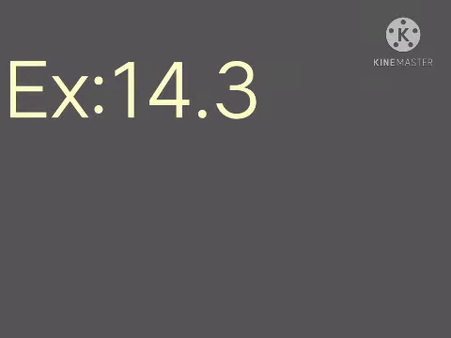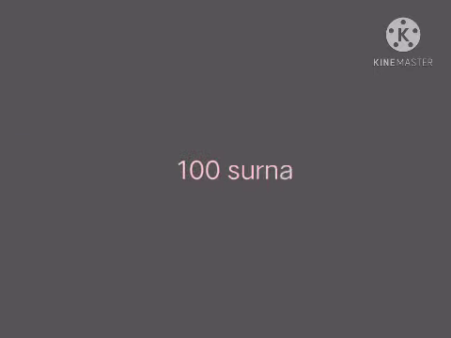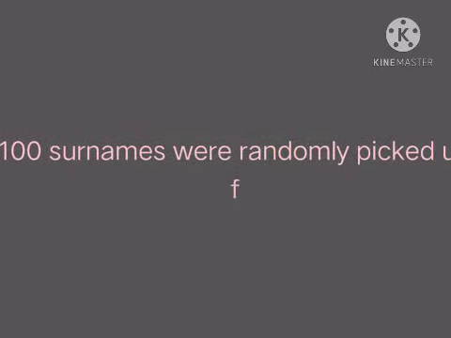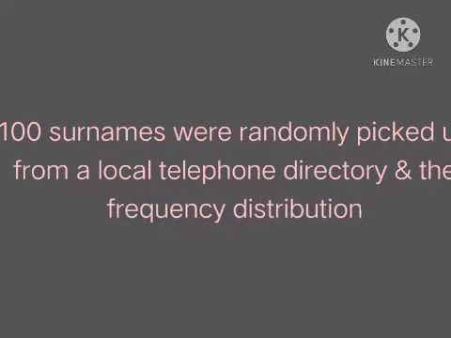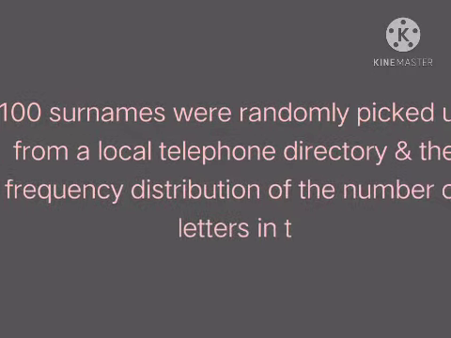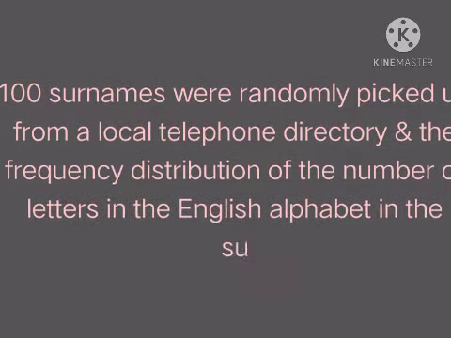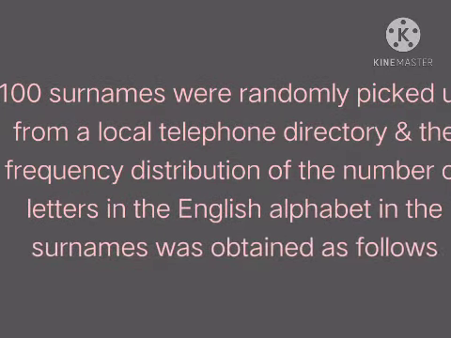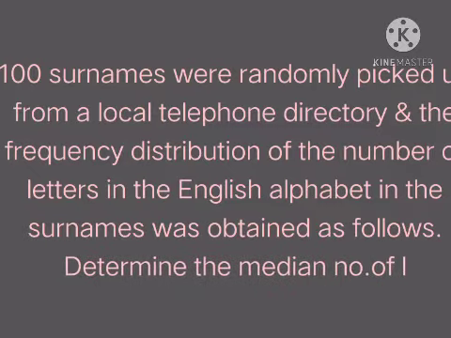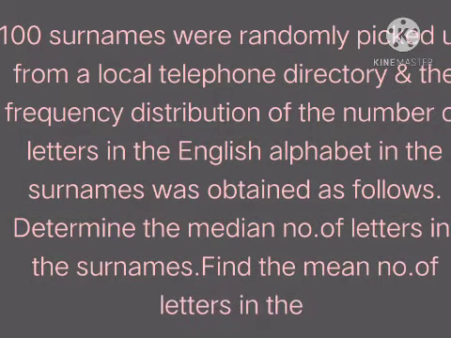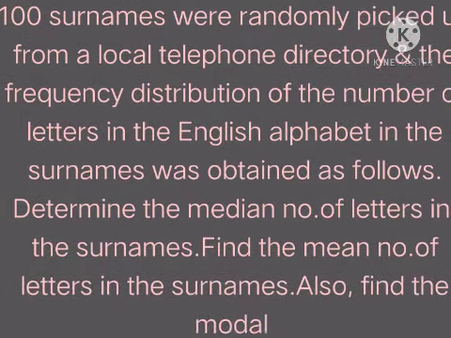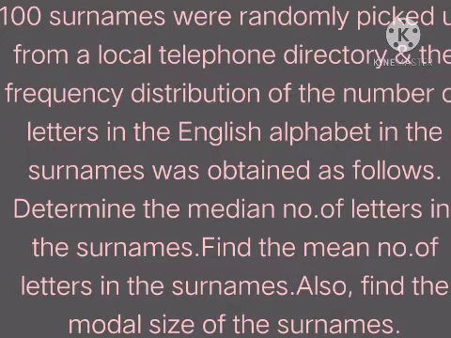Exercise 14.3, question number 6. 100 surnames were randomly picked up from a local telephone directory, and the frequency distribution of the number of letters in the English alphabet in the surnames was obtained as follows. Determine the median number of letters in the surnames. Find the mean number of letters in the surnames. Also find the modal size of the surnames. That means we have to find the mean, median and mode of the given data.